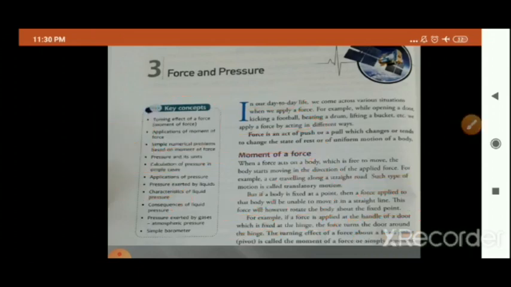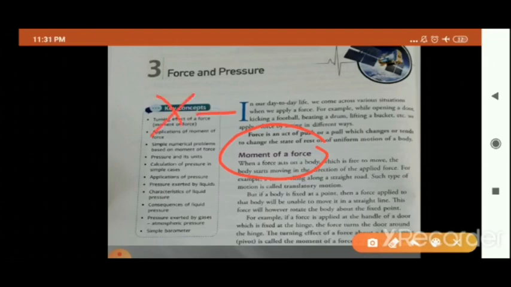Now what happens in moment of force? Moment of force is a little bit different from the force. But how? In moment of force, when we apply force on the object, that object does not move on a straight line. But what happens? Instead, that body gets rotated. Okay, that body gets in circular motion. Now how?